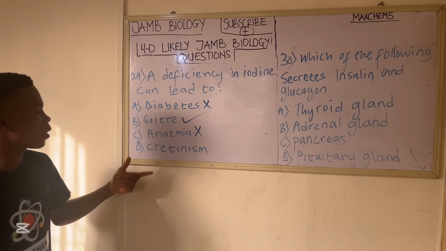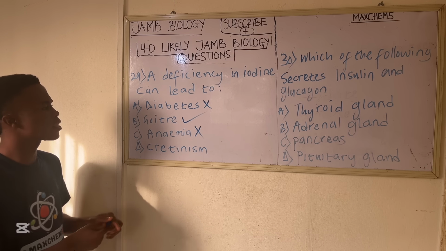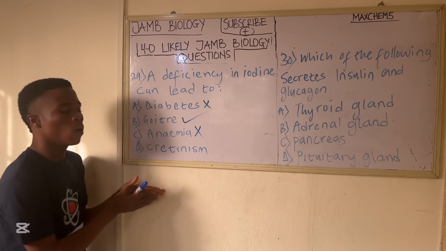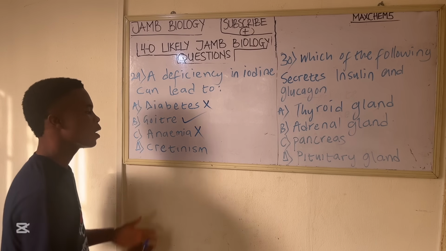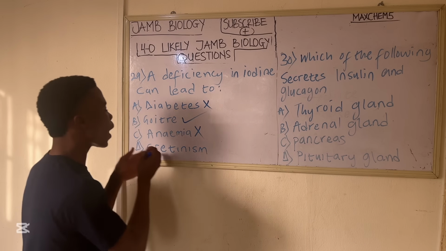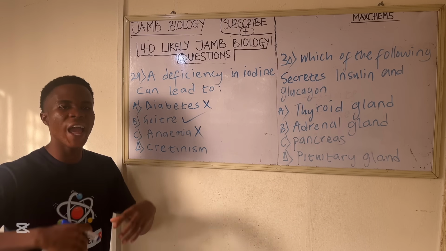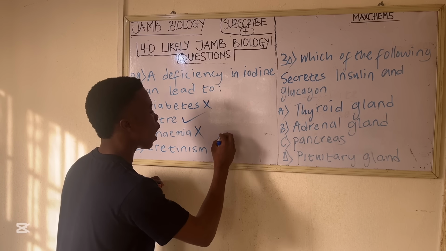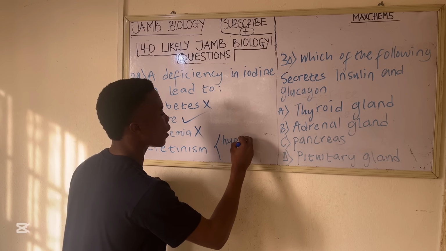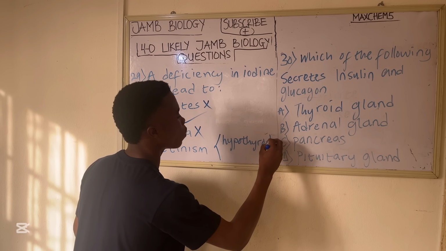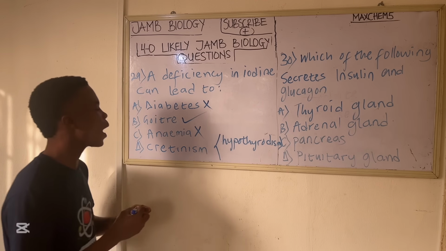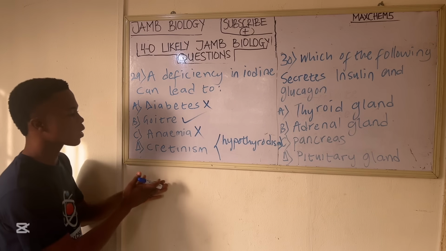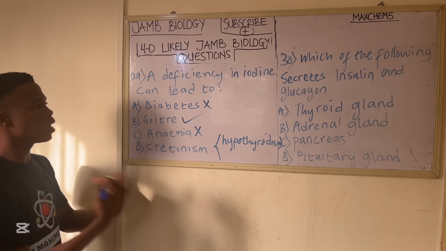So D, cretinism. Cretinism is similar to goiter. Some people might pick this because they are similar, but this is wrong. Let me now explain it. Cretinism is a condition where the thyroid gland cannot produce enough thyroid hormones. So the other name for it is hypothyroidism, where the thyroid gland cannot produce enough thyroid hormones. That is cretinism. So now let's go to the next question.